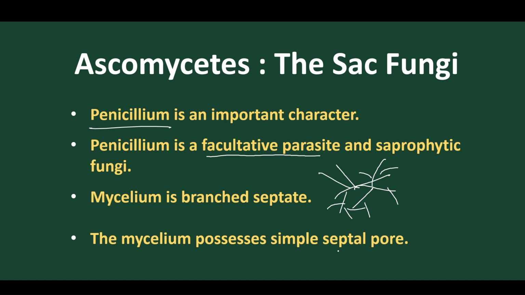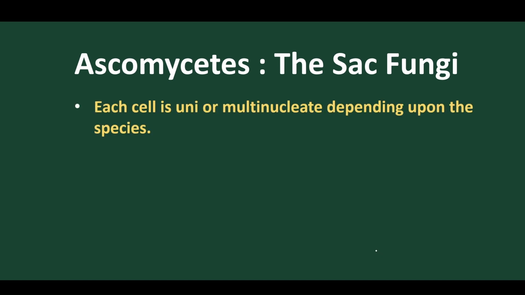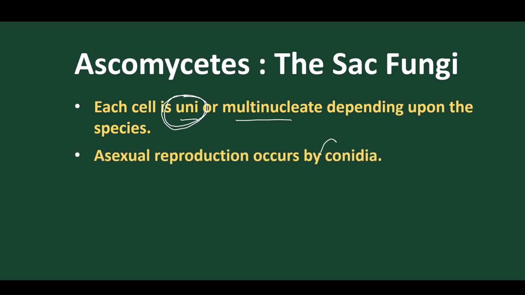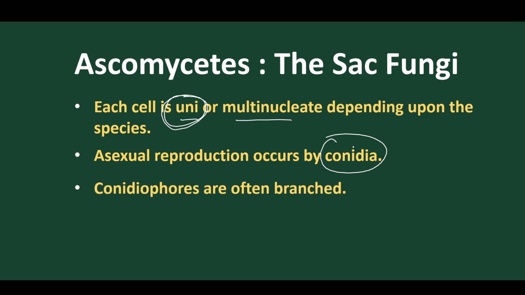The mycelium possesses simple septal pores, as we have already discussed, and each cell is uninucleated or multinucleated depending upon the species, but normally they are uninucleated because they are advanced fungi. So in advanced fungi we find uninucleated cells because they are mostly septate type. Asexual reproduction is by Conidia, as we have discussed. Penicillium reproduces by means of Conidia, which is very important.